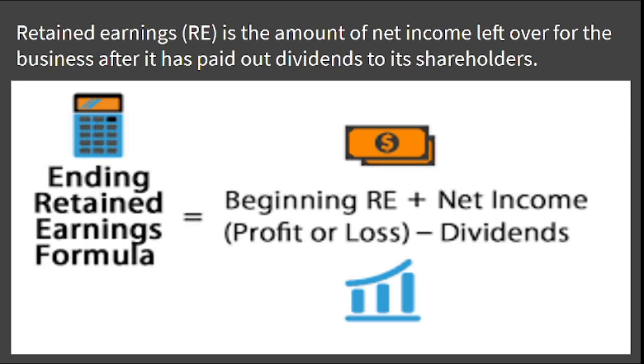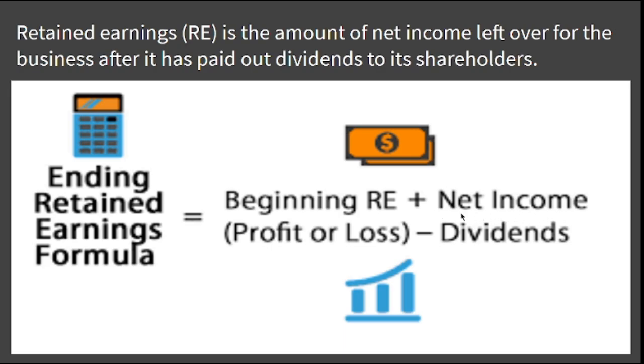So other than debt, preference share capital and equity share capital, if a company wants money, it can take it from retained earnings. How can they analyze how much retained earnings they are left with? This is the formula we are going to use: beginning retained earnings, that is, whatever retained earnings are there in the company at the beginning of the financial year, plus net income for this financial year.